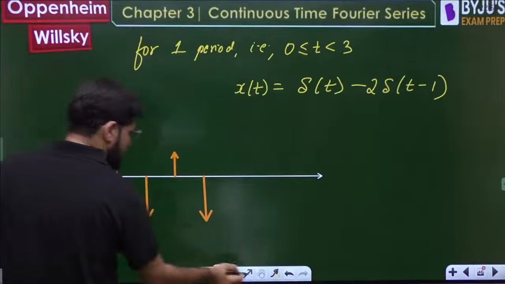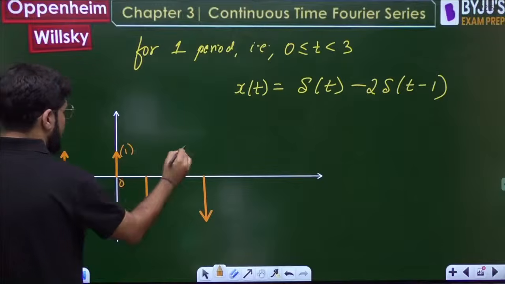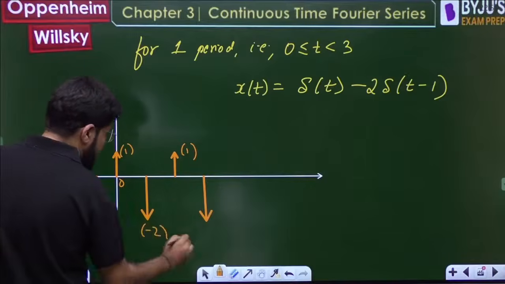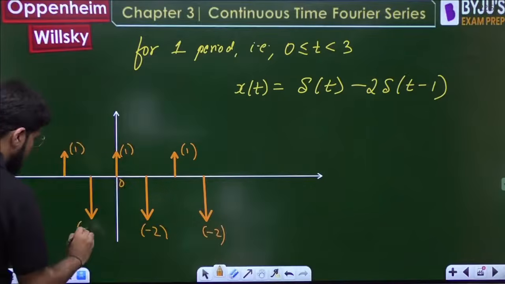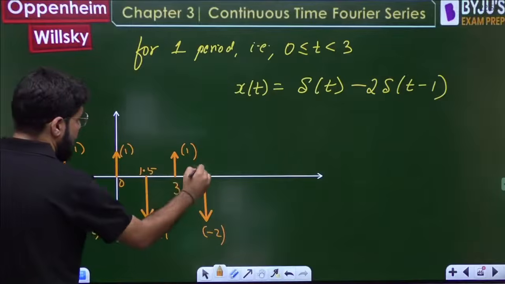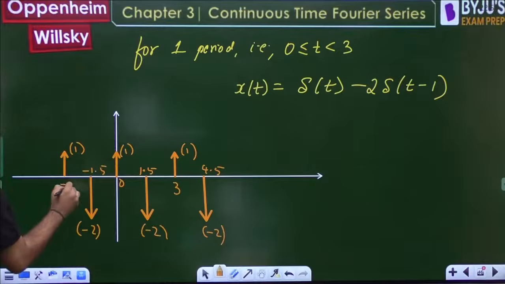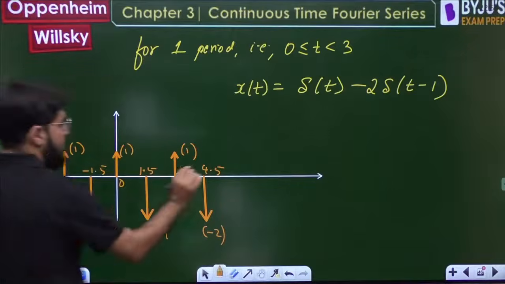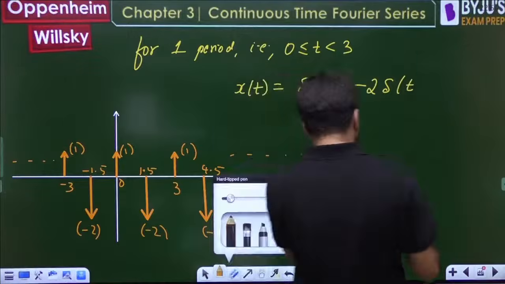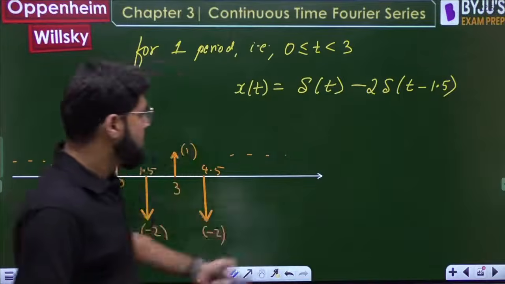This is the origin and this has area 1, this has area minus 2, this is at 1.5, this is at 3, this is at 4.5, and minus 1.5, minus 3, etc. That was a typo, it will be 1.5, t minus 1.5 as we discussed here.